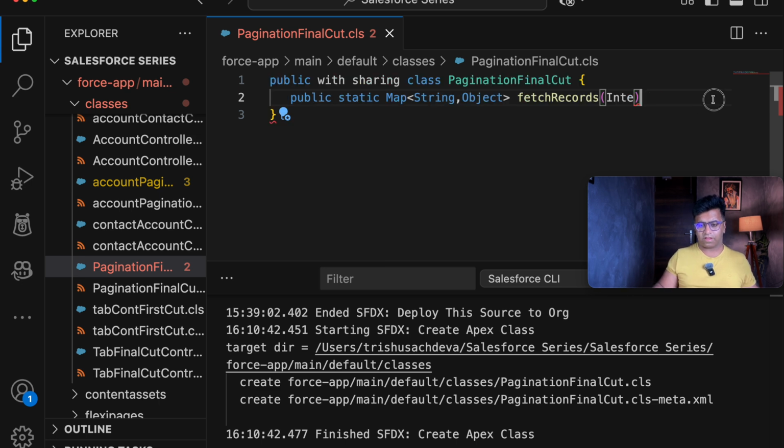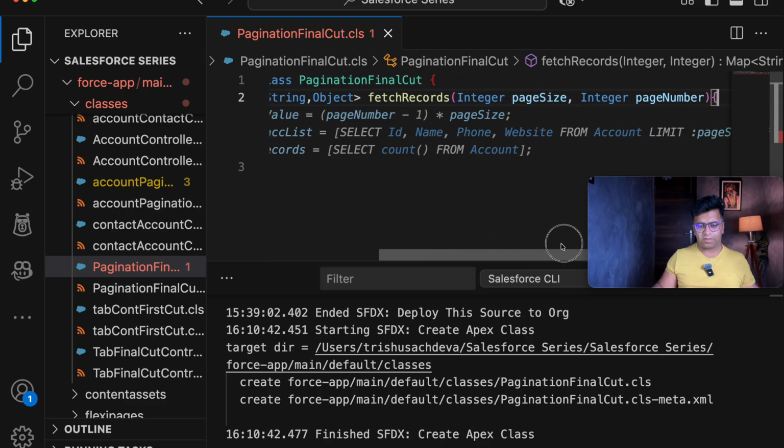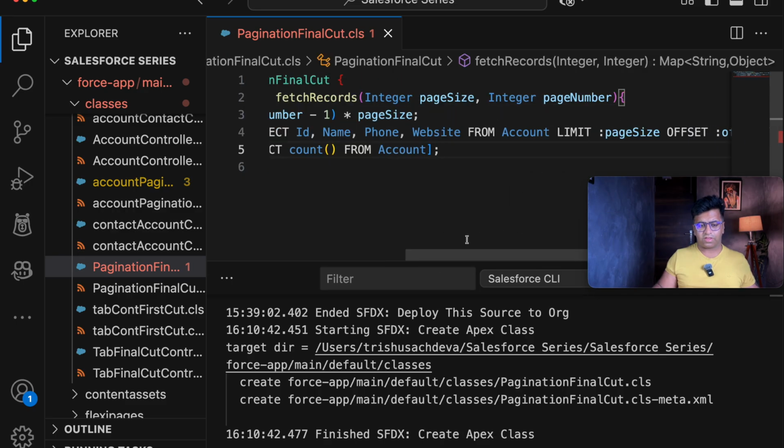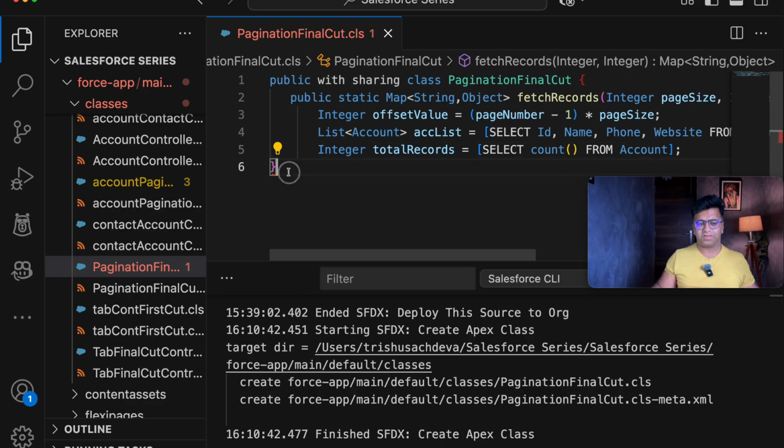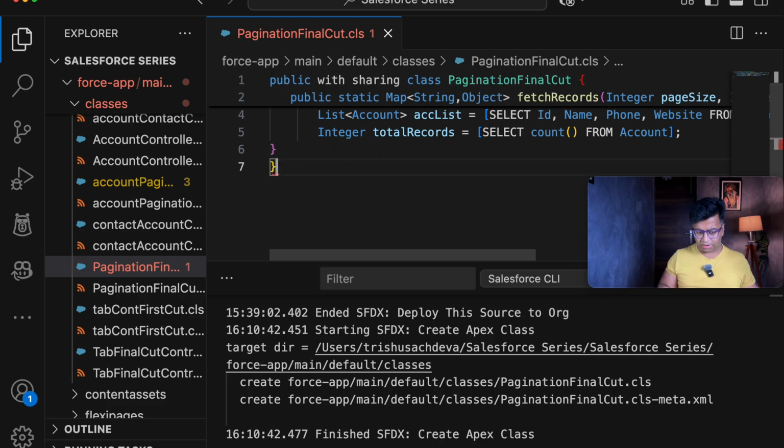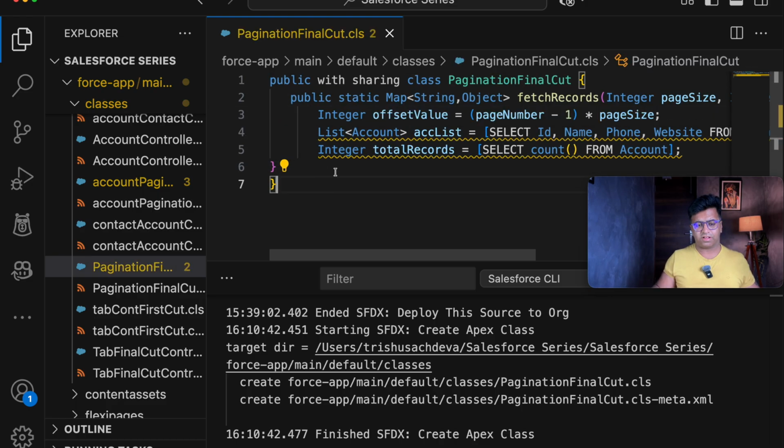It has provided me the same, so let's do the same. Further it is giving me the reference, so I will be using it, and after using it I will just press tab in order to paste it, and we will be having a discussion in a minute. So first, let's comment this out for now.